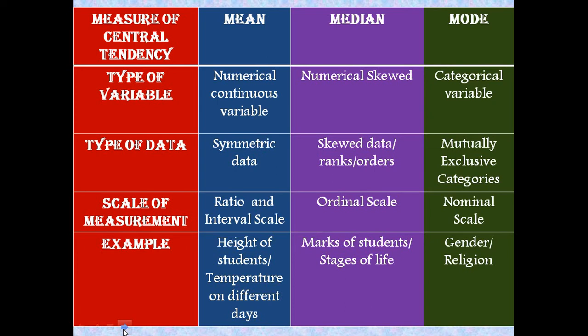In the same way, we can calculate mode in the case of religion also. We can calculate mode, but we usually calculate proportion here, to know the exact proportion of male and female in our data. For example, females are 1/3 of male. So in this way, if we calculate proportion, we can know exactly the proportion of male and female in our data. We can calculate mode, but we usually calculate proportion when our data is in nominal scale or when our variable is a categorical variable.